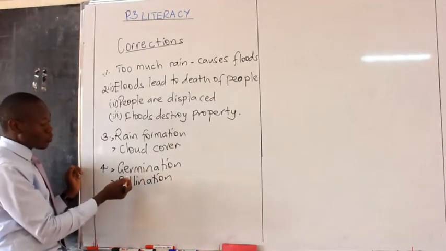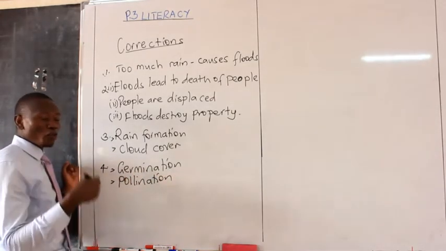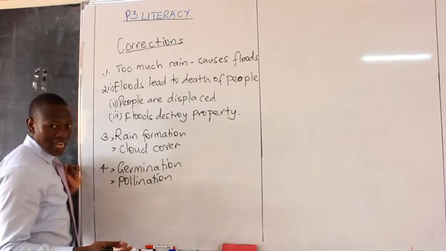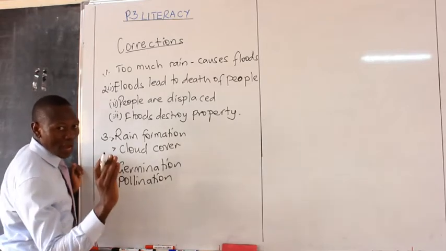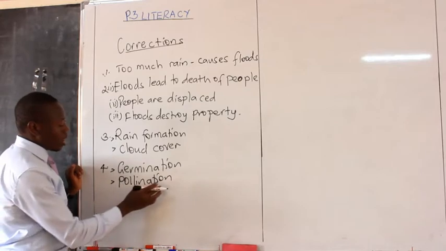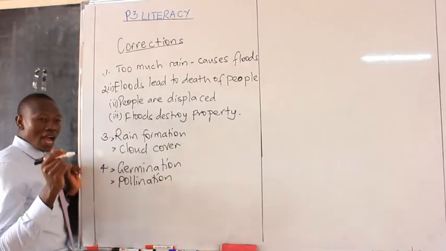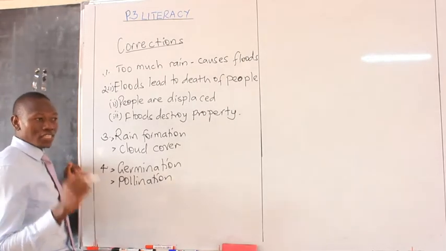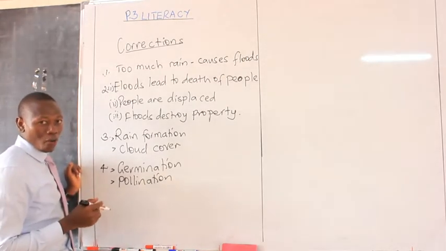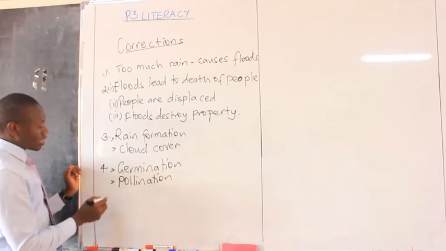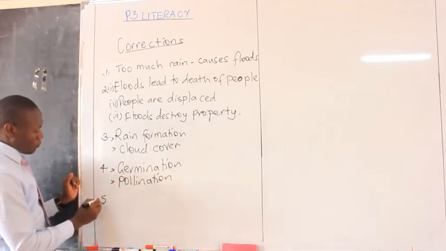We define these words. Germination is the growing of a seed into a seedling. A seedling is a younger plant. Pollination means the transfer of pollen grains from the anthers of a flower to the stigma of a flower. I hope you understand that.